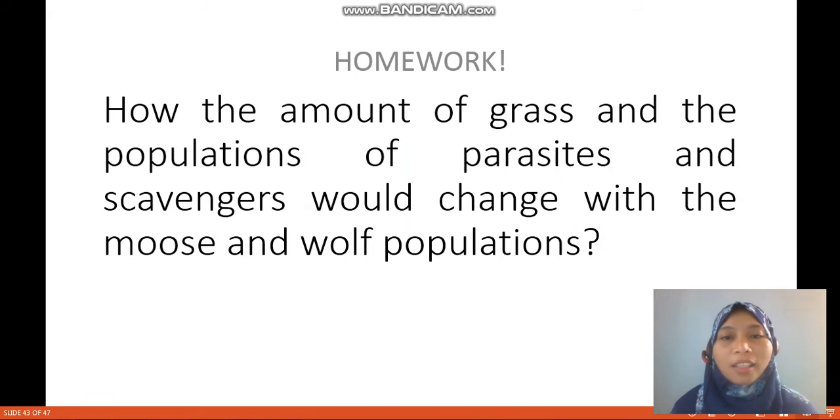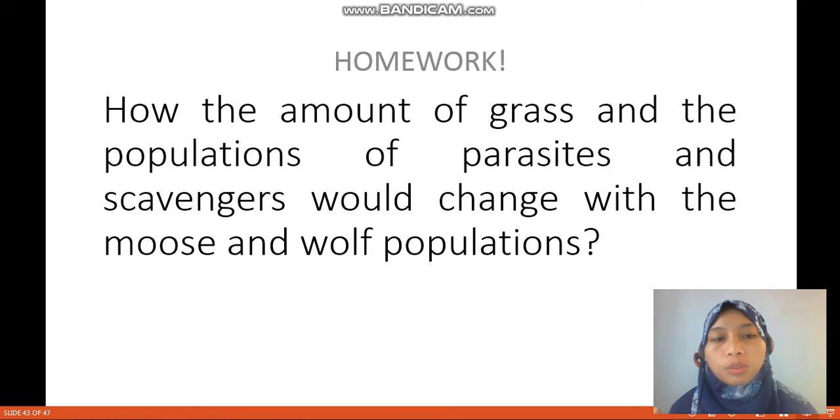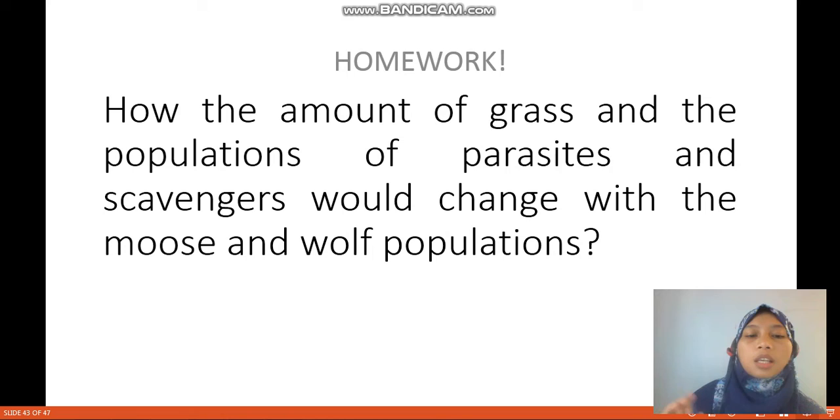Okay, and then alright, this is for your homework. I already put it inside the assignment, so please check. I just want you to explain, or you can draw, how the amount of grass and the populations of the parasites and scavengers would change with the moose and wolf populations. I want you to understand how the populations of parasites and scavengers will also change with the moose and wolf populations.